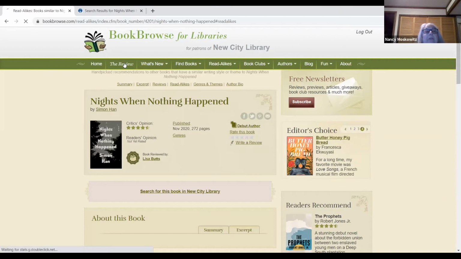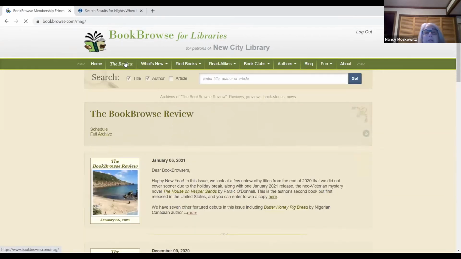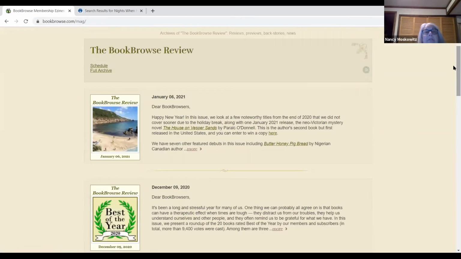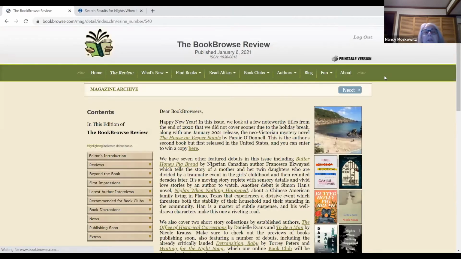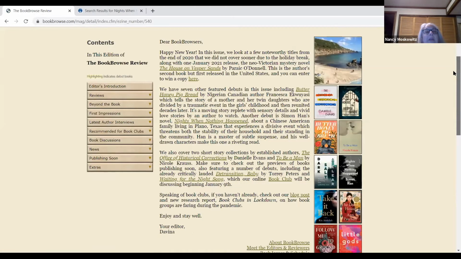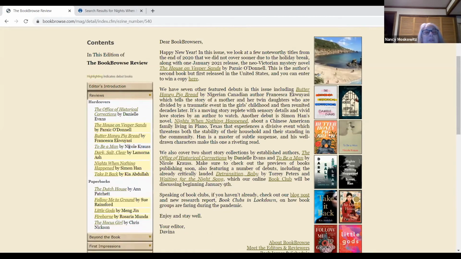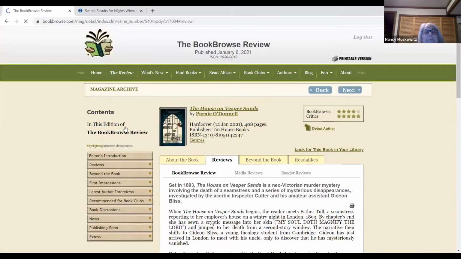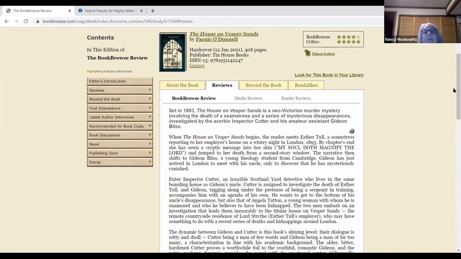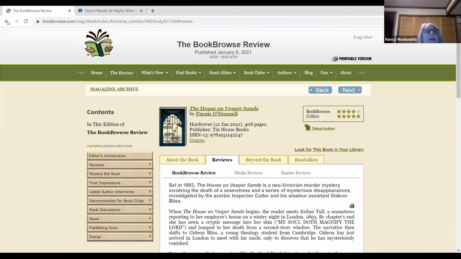Okay. They also have something called the review, which comes out twice a month. They have a little newsletter that they put out. There's a little introduction here, then the reviews. Anything in yellow is new. You can click on it and you'll get some information about the book, reader likes, and then of course you can go back and see if the library has it.